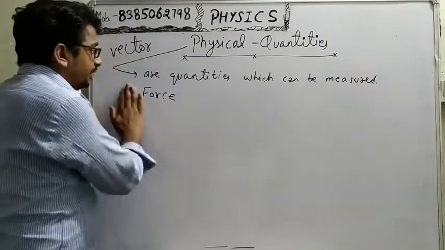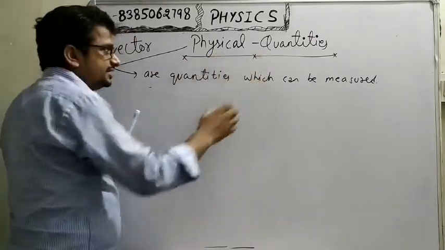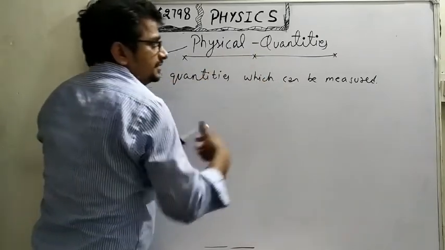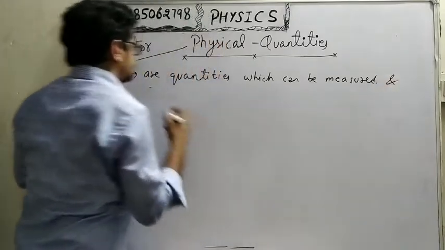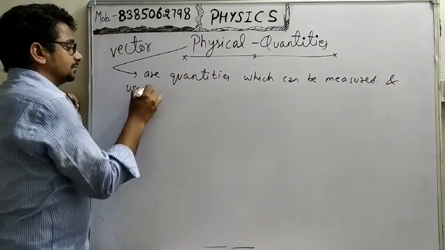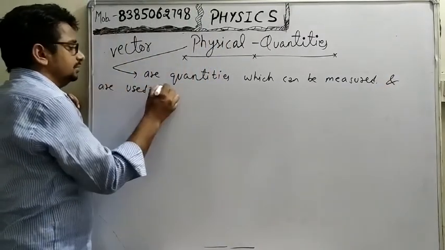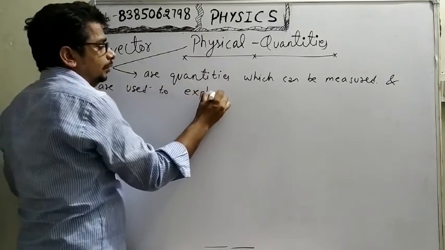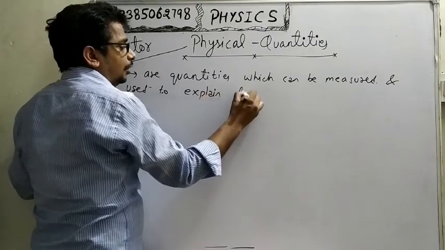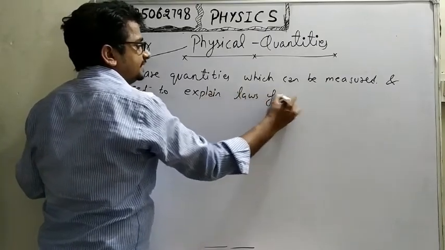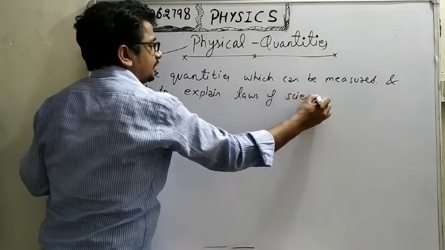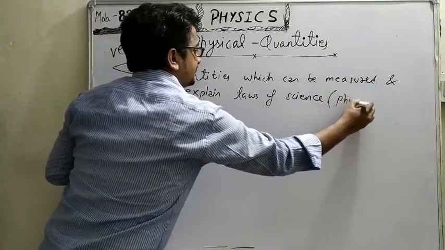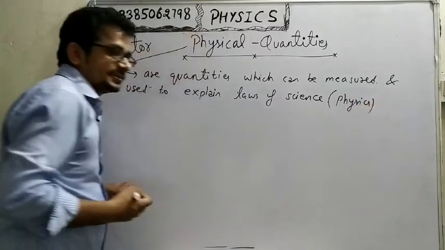So the definition of physical quantities will be: the quantities which can be measured and are used to explain the laws of physics, or the laws of science. We are studying physics, so I write physics.